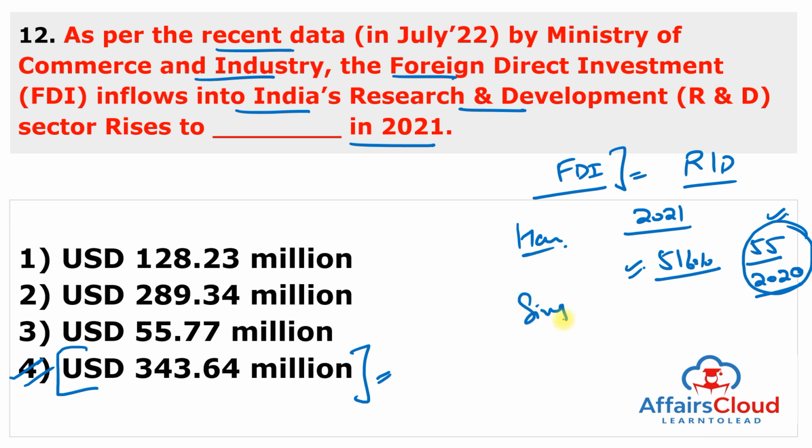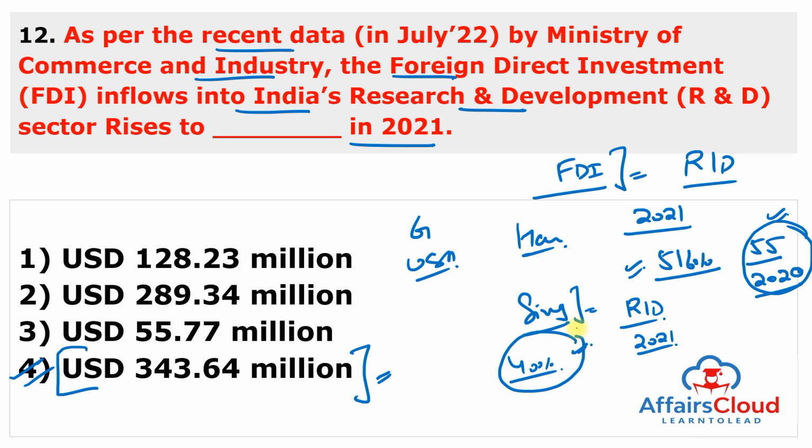If we are talking country-wise, then Singapore is the top investing country in research and development during the calendar year 2021, accounting for almost 40% of the total FDI equity in research and development, followed by Germany and the United States of America.